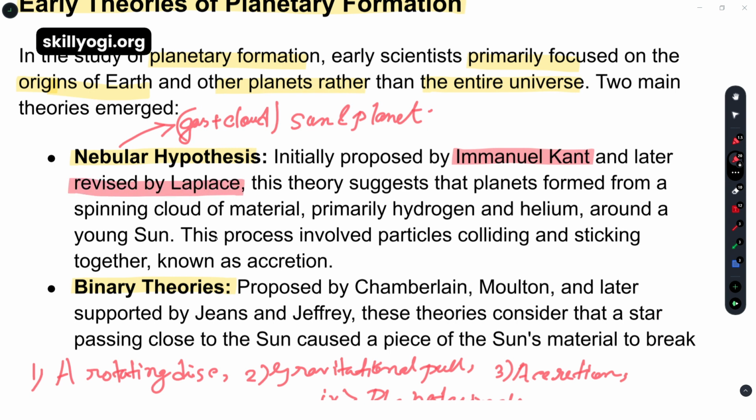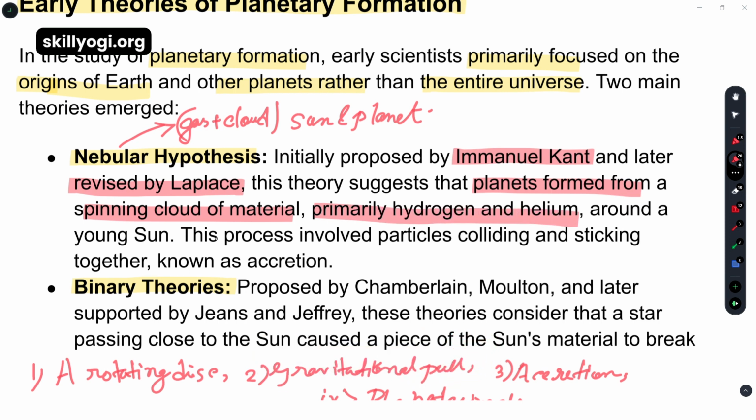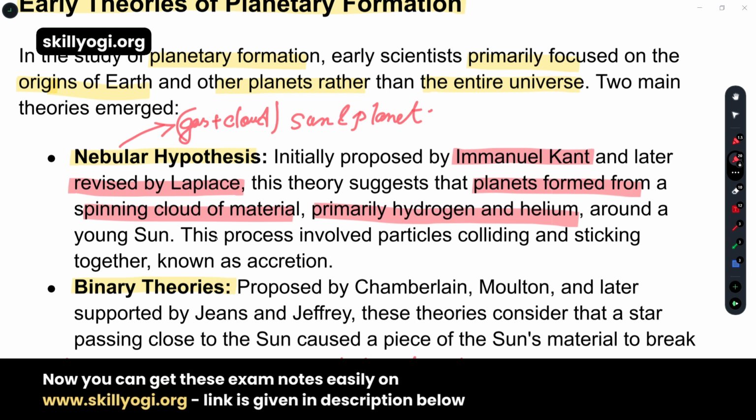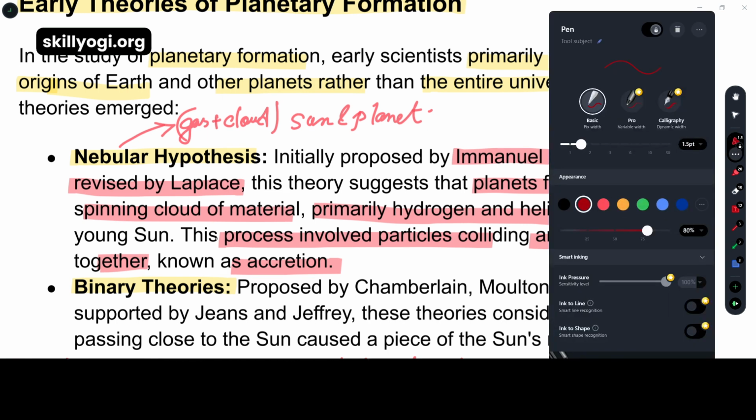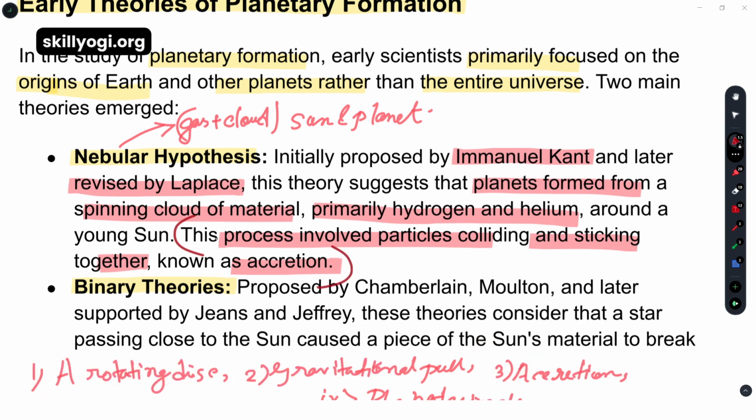This theory suggests that the planets formed from a spinning cloud of material, primarily hydrogen and helium, around a young sun, and this process involved particles colliding and sticking together, known as accretion. So from here we have the definition of accretion: the process through which particles collide and stick together.